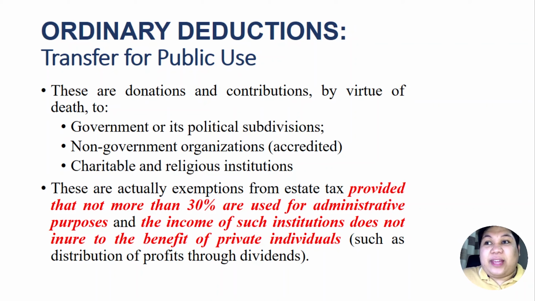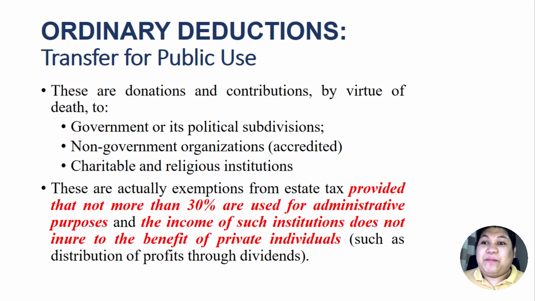So if the donation is in form of cash, then not more than 30% of that cash donated should be used for admin purposes like payment of salaries, payment of electricity, utilities. Those are admin expenses.